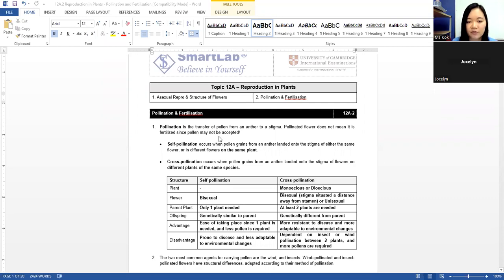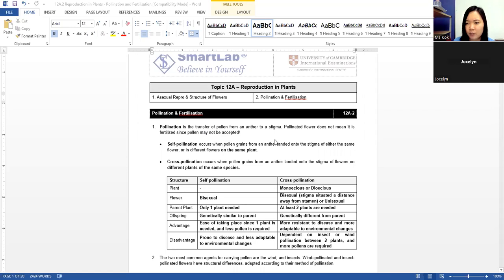Pollination is the transfer of pollen from an anther to a stigma. Okay, pollinated flowers does not mean it is fertilized because the pollen may not be accepted. This means that although the pollen falls onto the stigma, doesn't mean the pollen will germinate and eventually reach the ovum.